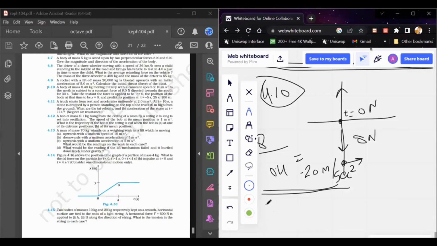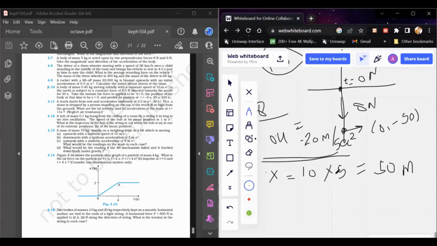In 5 seconds it has moved this x distance, which should be equal to the constant velocity, 10 meter per second, times 5. So the particle would be somewhere at 0 comma minus 50 in the coordinate system. That's why in 5 seconds it has covered this 50-meter distance to reach the origin.